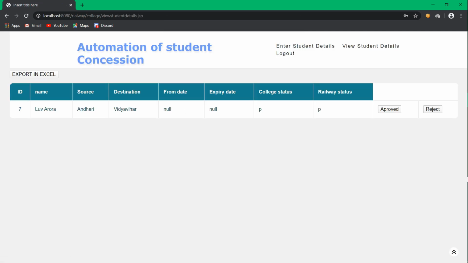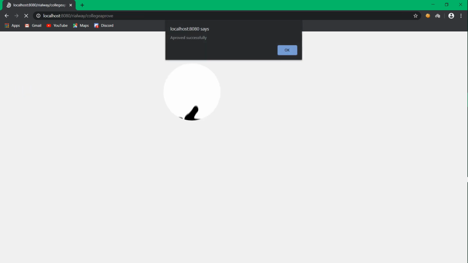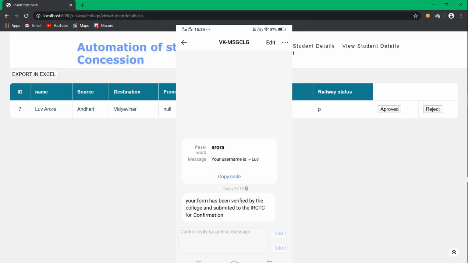Here all the requests submitted by students are displayed. College authority can either approve it by clicking on approve button or reject it through reject button if details are incorrect. If approved, the college status will change from P to A as approved and student will receive an SMS as shown in screenshot.